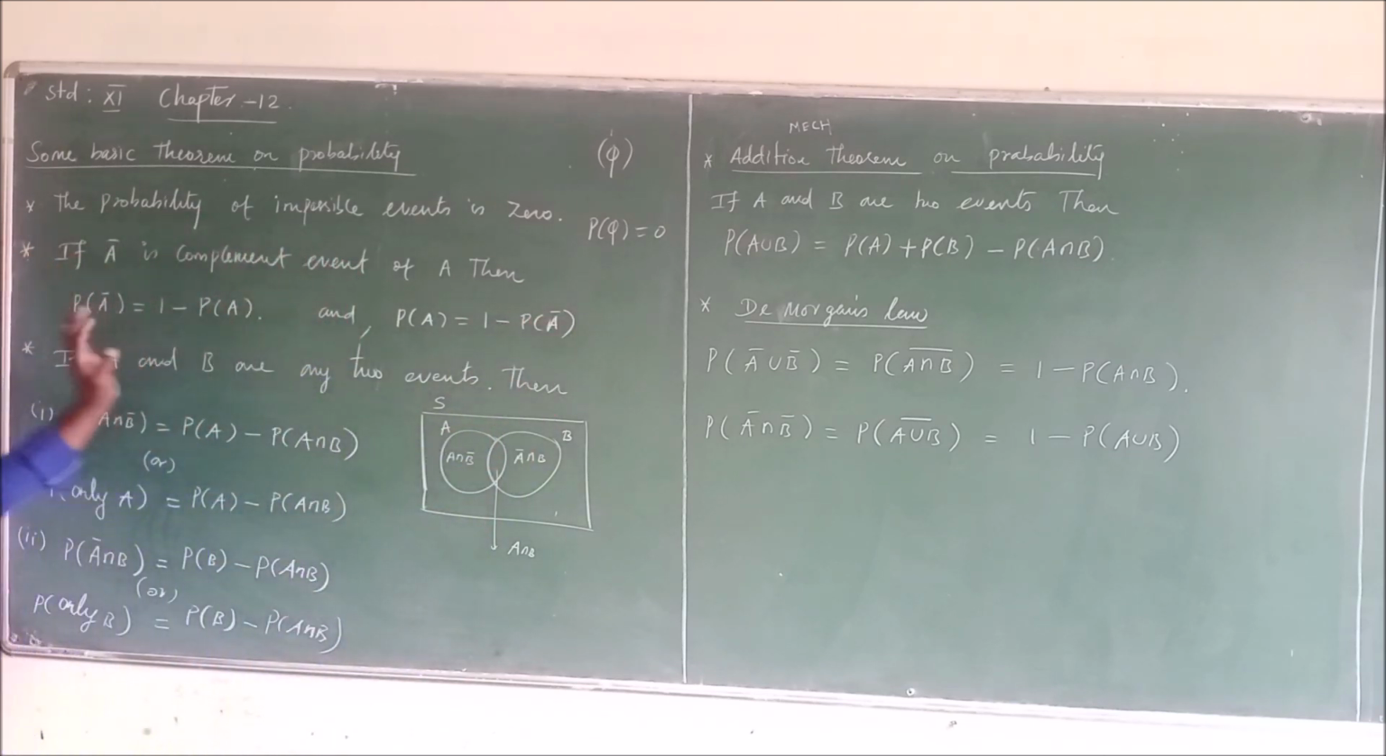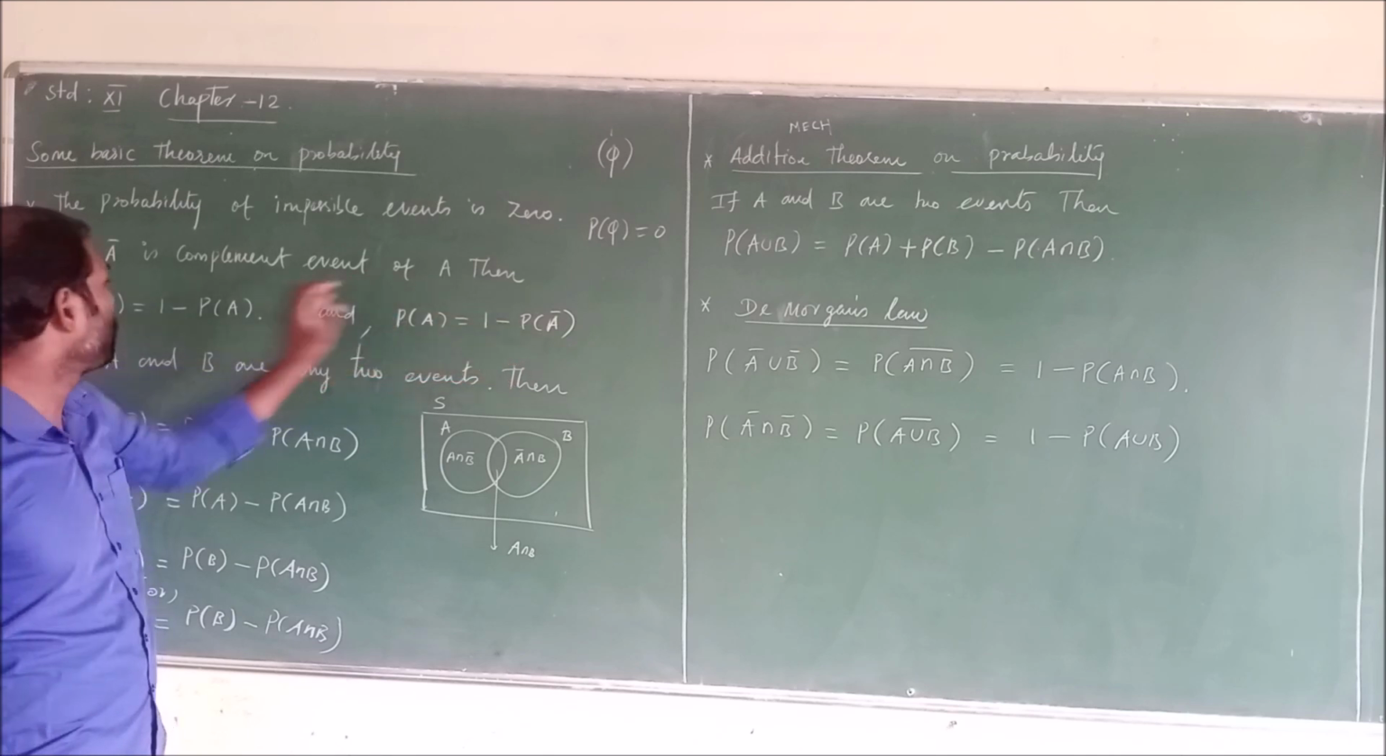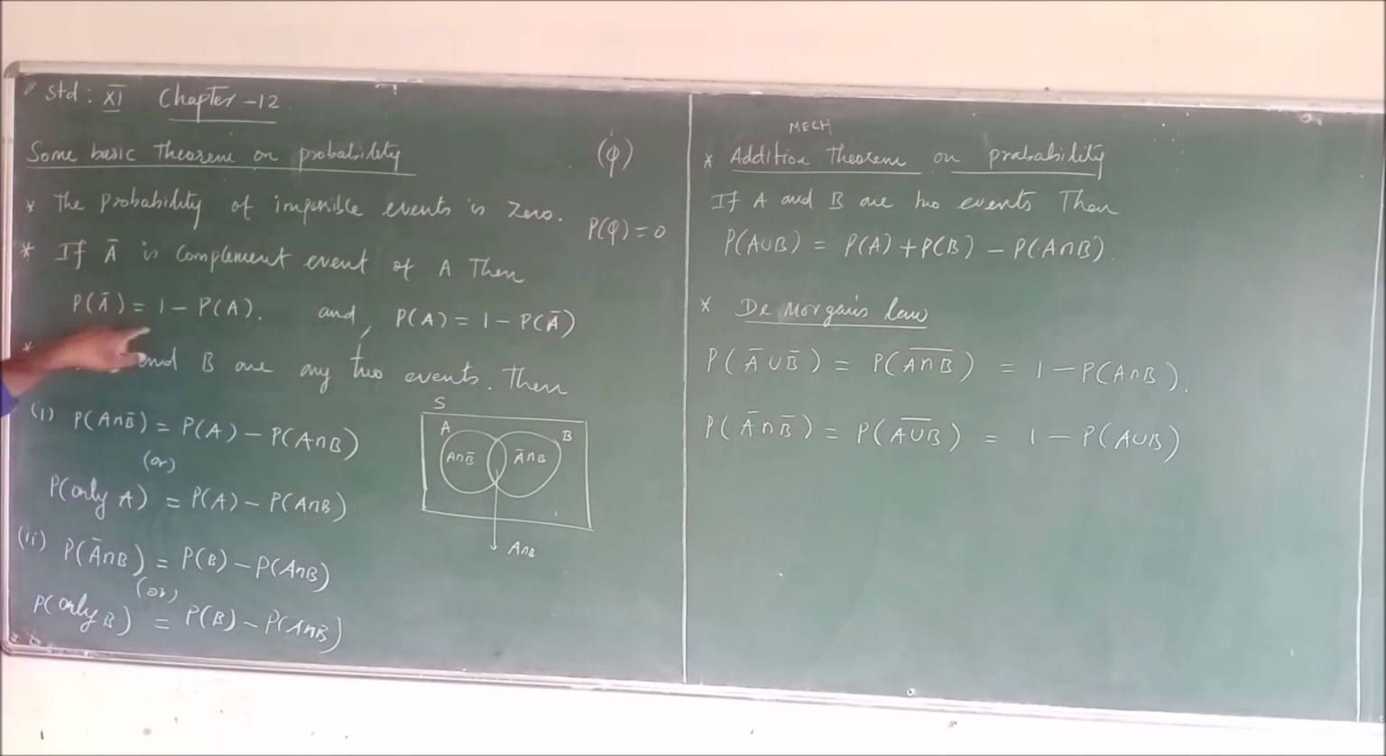So both are the same concept. If you want A bar, it is 1 minus probability of A. If you want A, it is 1 minus probability of A bar. So both have the same meaning. It is the complement event of A.